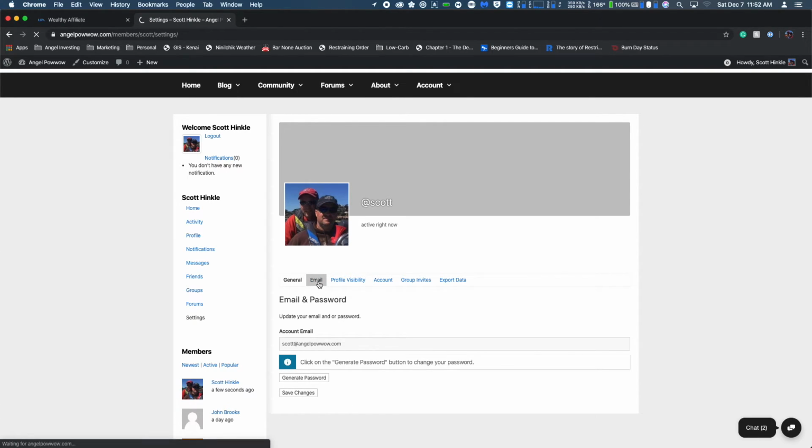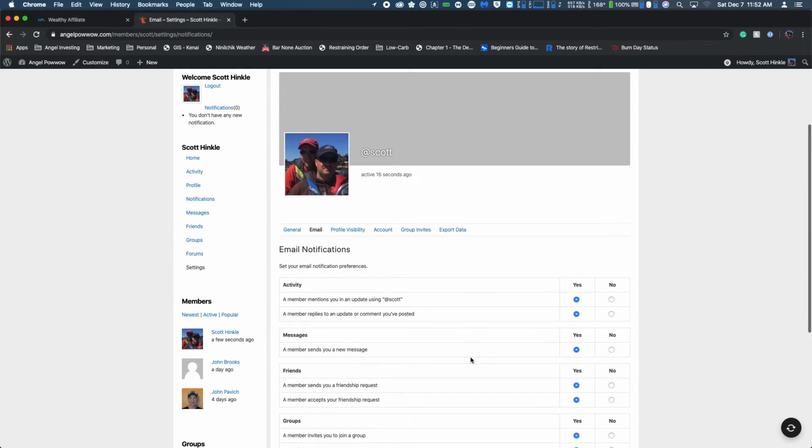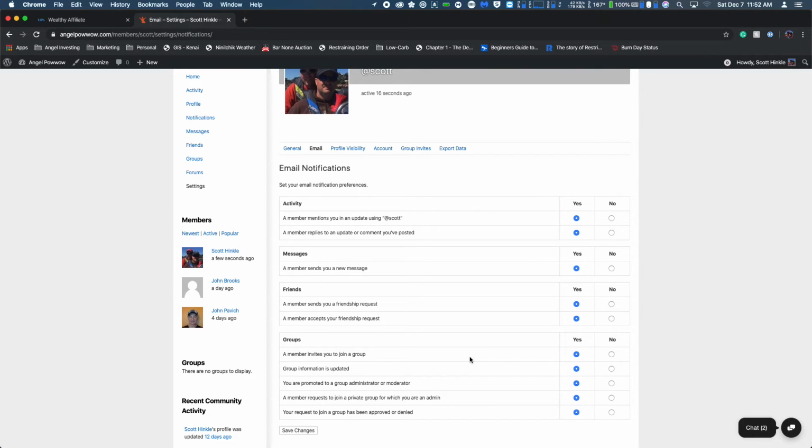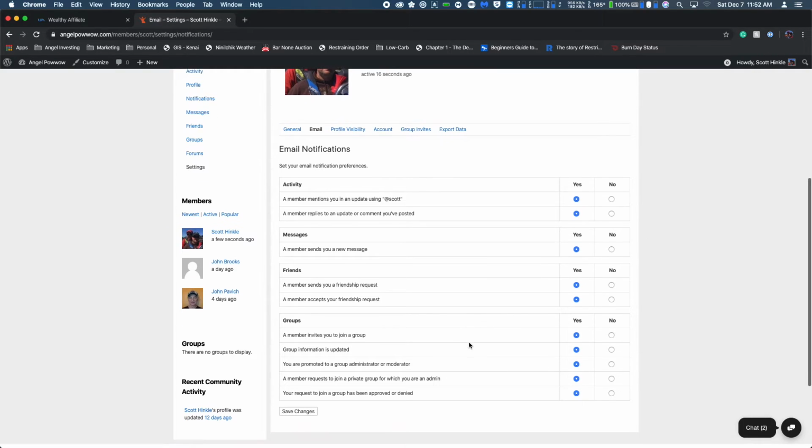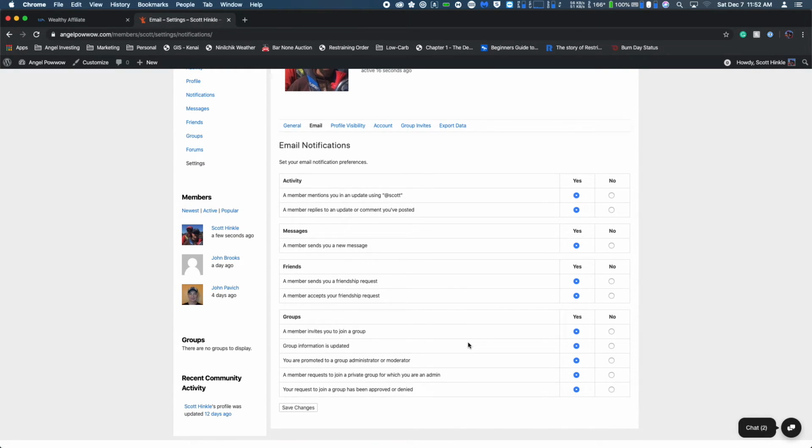If you click on email, these are actually the email alerts you get from the system. So anytime there's activity from a member, if they invite you to something or message you or whatever it might be, you can receive an email alert for that particular activity. You can come in here and turn those on and off as you see fit. So if you think you're getting way too many alerts, or you don't want an alert when someone invites you to a group, great, come in here, turn it off, click Save Changes, and you won't get that anymore.